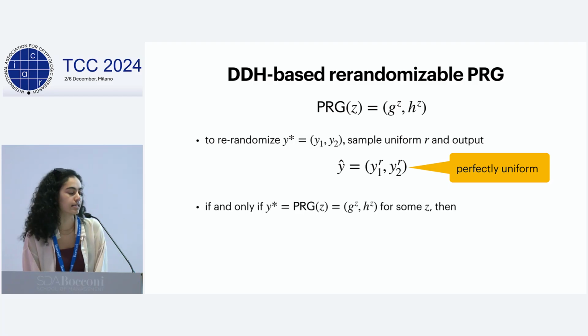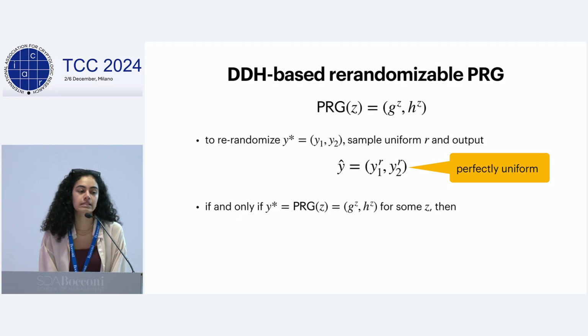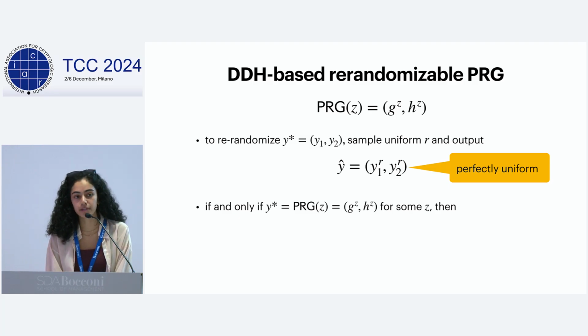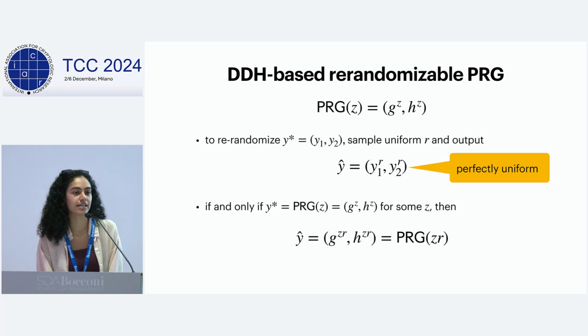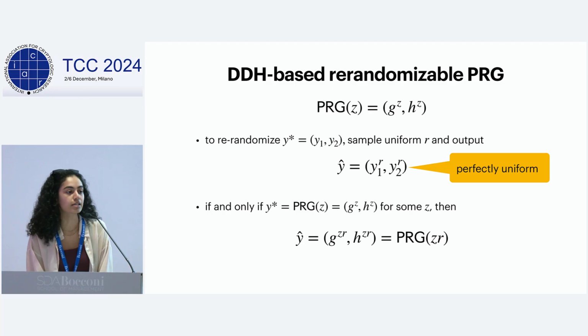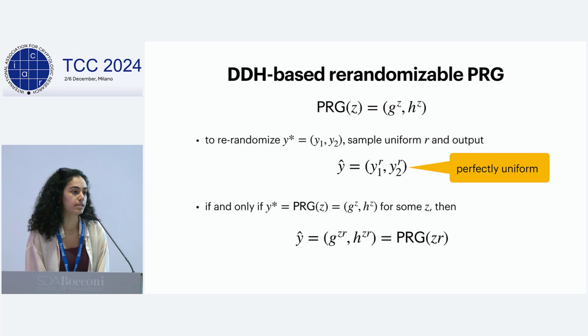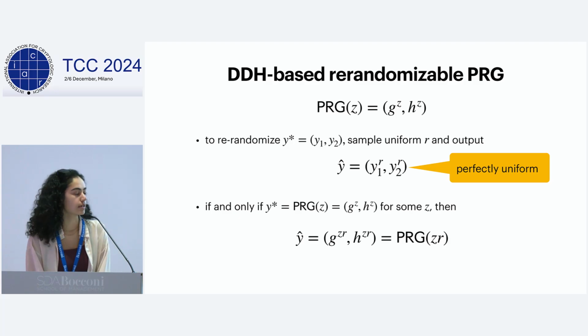It's necessary that this re-randomization process is statistical rather than just computational because, as I mentioned, we're doing exponentially many hybrids, and we will be relying on this re-randomization property in each of these exponentially many hybrids. If we just had a computational property here, we would run into some issues with succinctness. We need this re-randomization property to be statistical, though we still only need computational pseudo-randomness for the PRG. So it follows from the decisional Diffie-Hellman assumption.